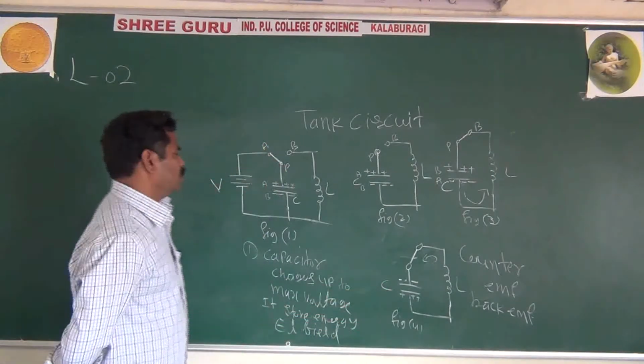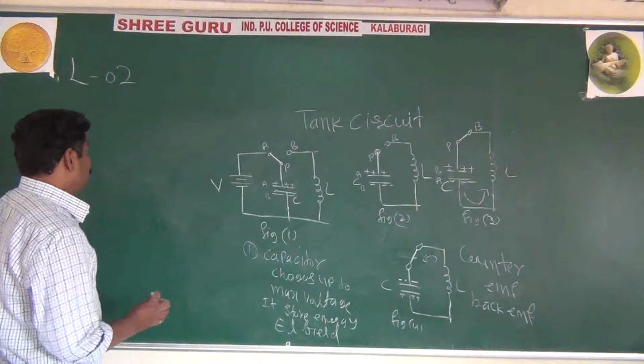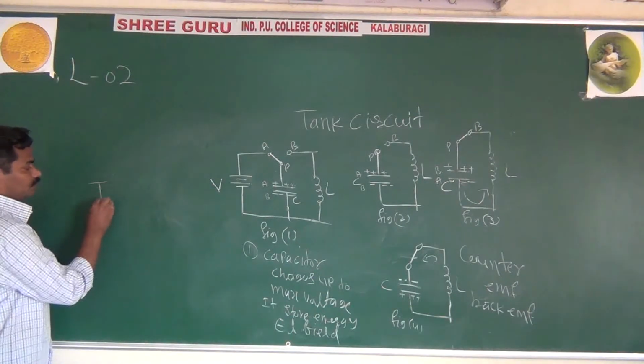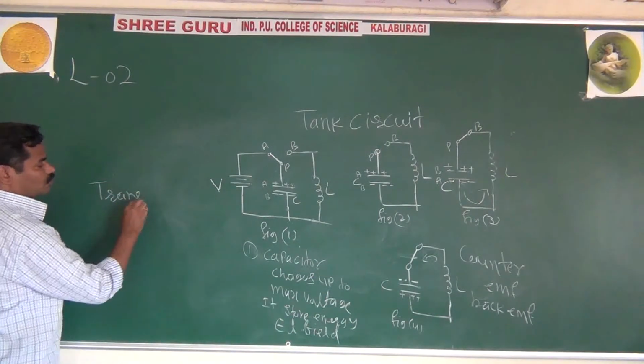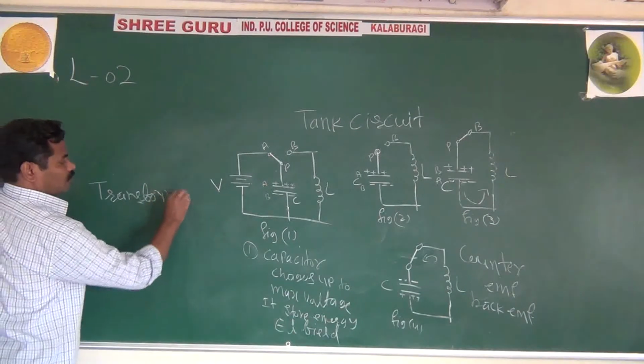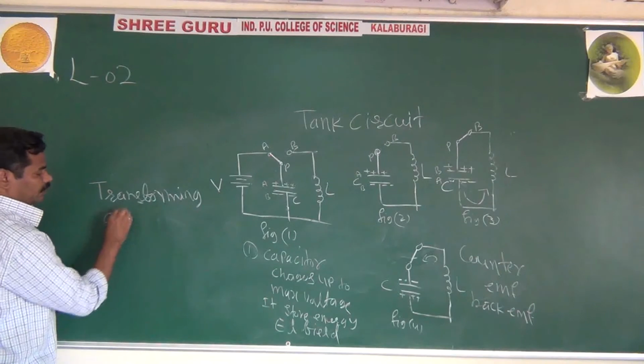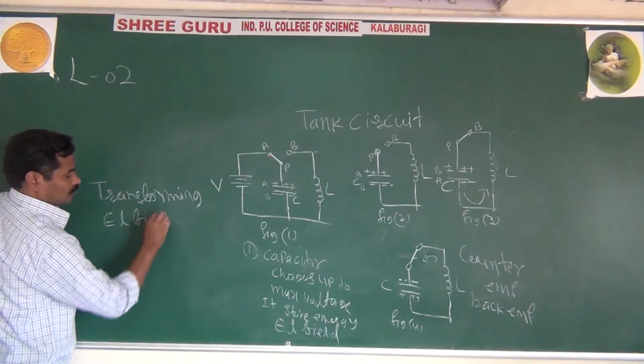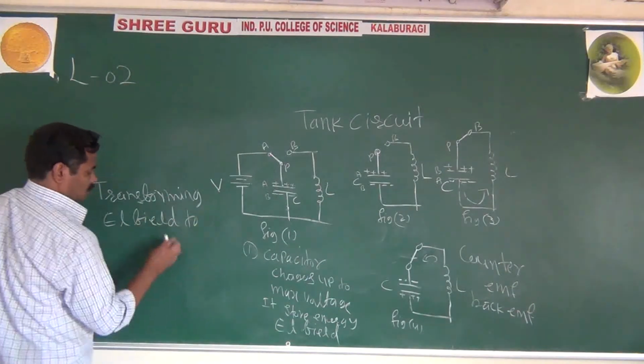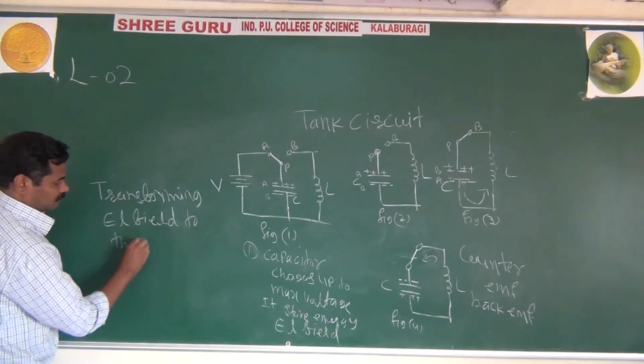Actually, overall, what happens here is that you are transferring the energy from the electric field to the magnetic field.